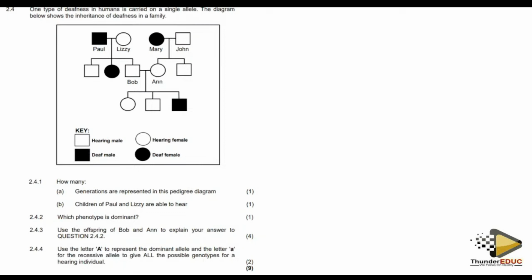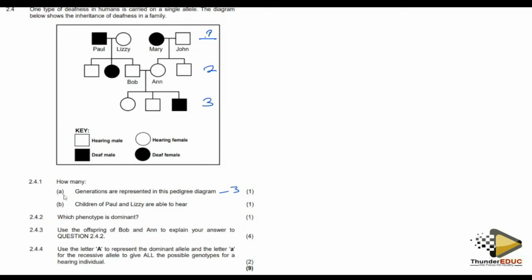Just a moment. Okay, it's locked. All right. They are saying, how many generations? We have seen this question before. This is the first generation. This is the second generation, and this is the third generation. So this pedigree diagram is showing three generations.